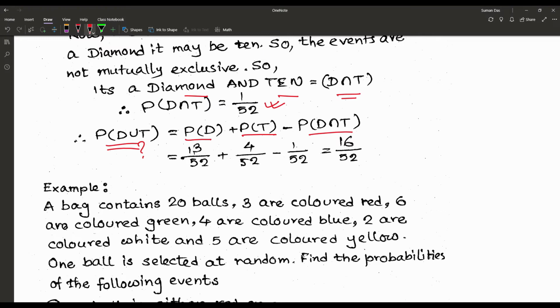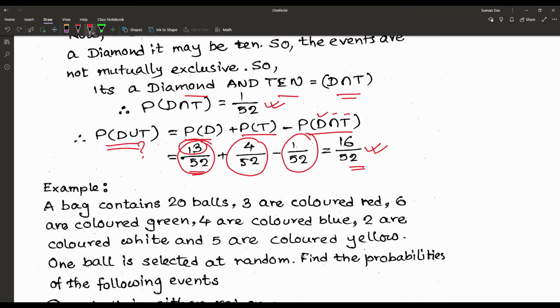Once again, among the 52 cards, there are 13 diamonds. So P of D is equal to 13 by 52. Among the 52 cards, there are 4 10s. So that is 4 by 52. Minus among the 52 cards, there is one card that is diamond and number 10. So minus 1 by 52, and that gives us the result of 16 by 52, and that is the answer.